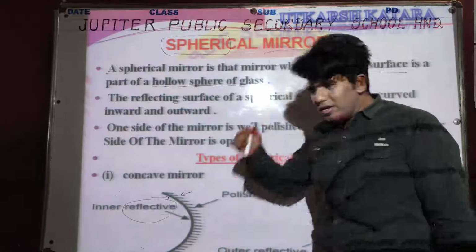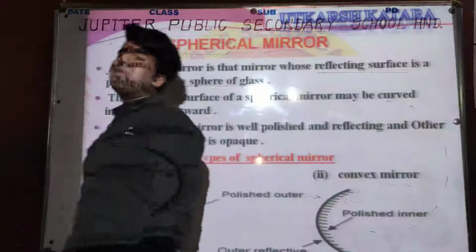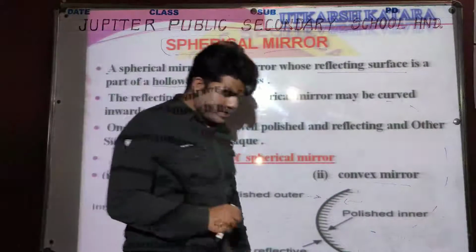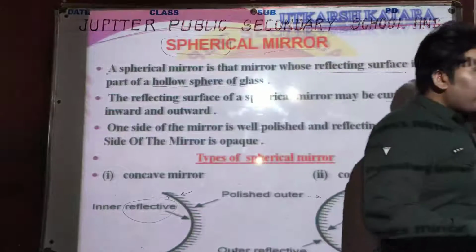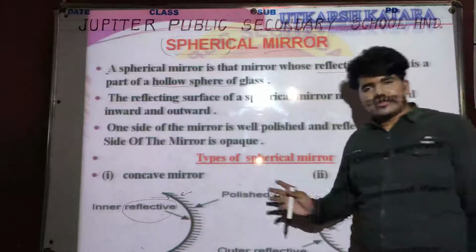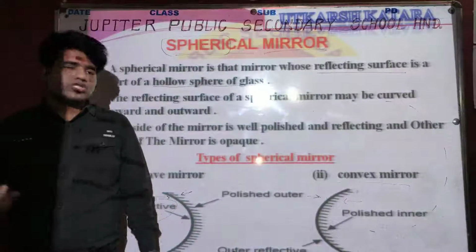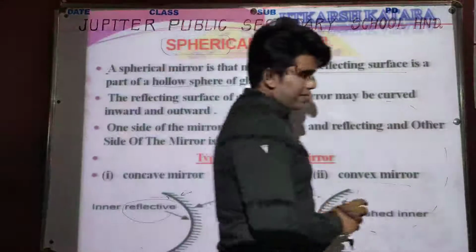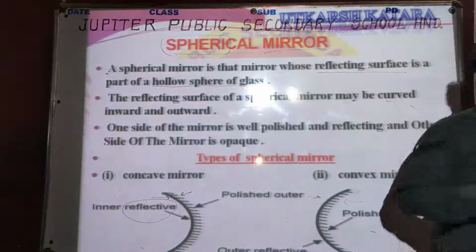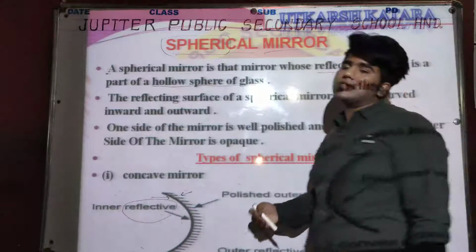Yes, now we are discussing a very important question. We cover a coating, matlab layer. We apply a coating on the mirror to get a shiny and more reflecting surface.